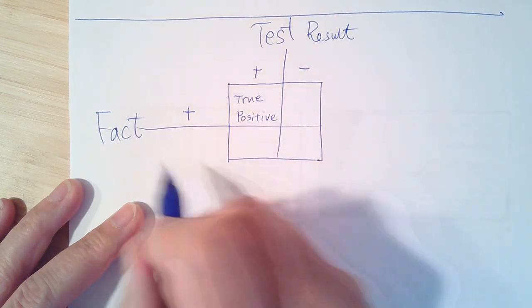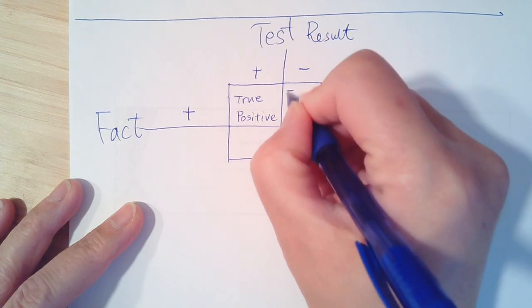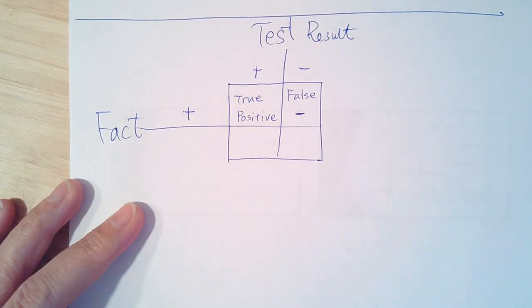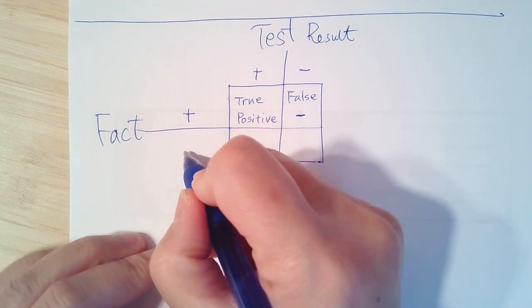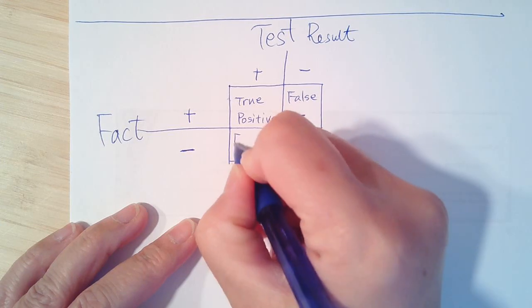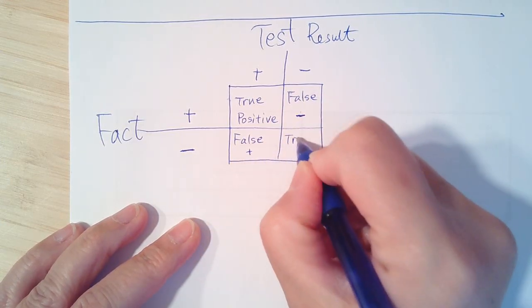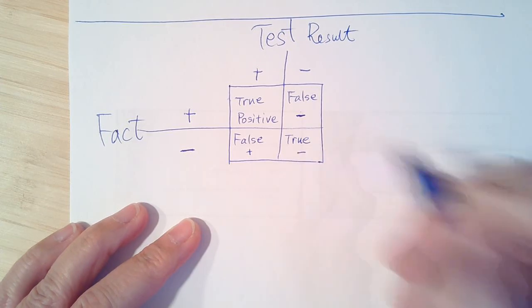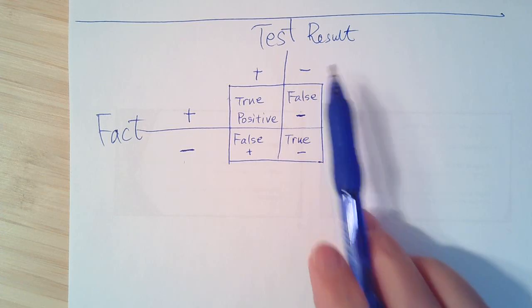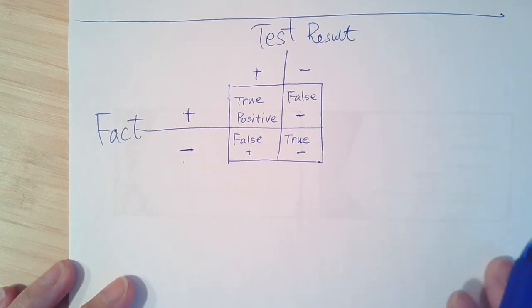But if the fact is positive and the test result is negative, we call this a false negative. Okay? And if in fact something is negative but the test result comes back positive, this one is called a false positive. And this one is a true negative. Make sense? Because the fact is negative and the test result is negative. How do we explain this? How do we read this table? It depends on the situation.